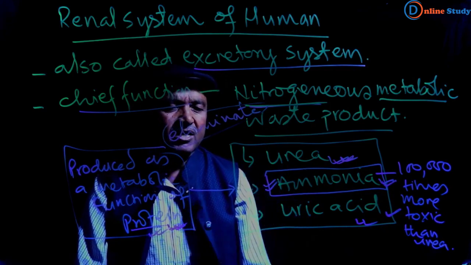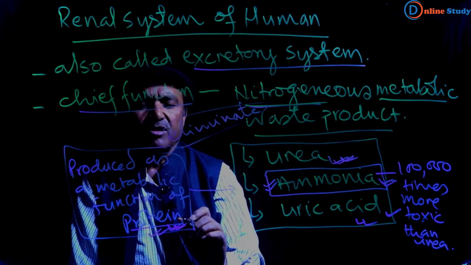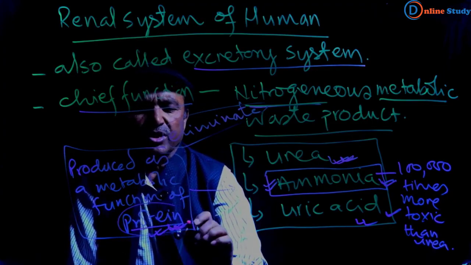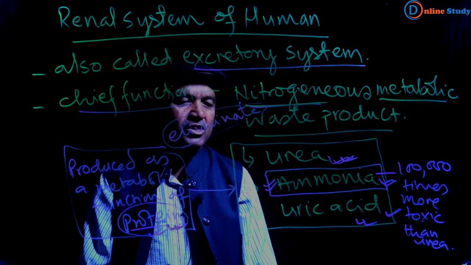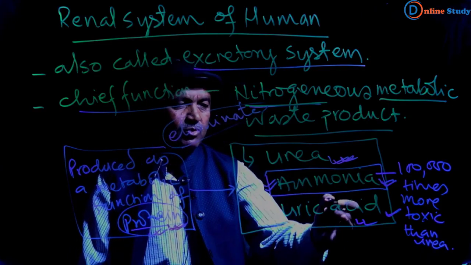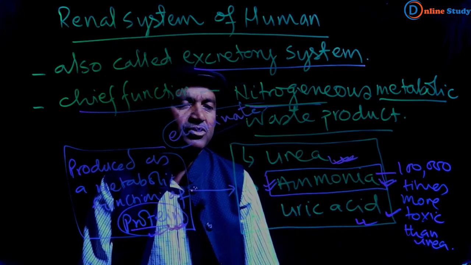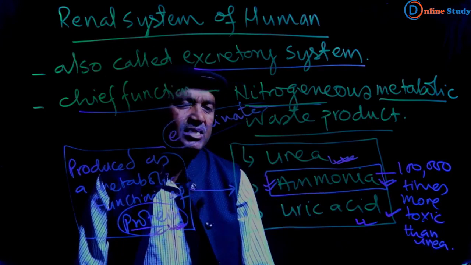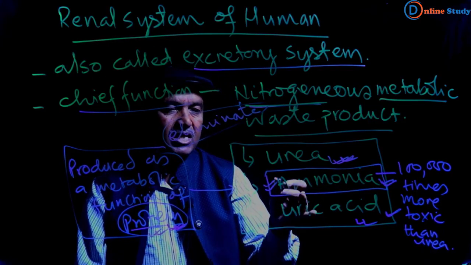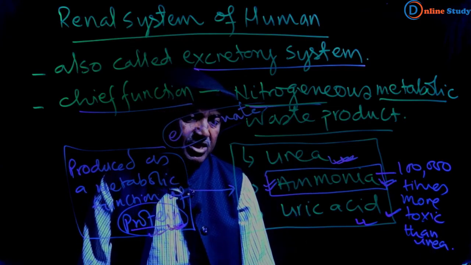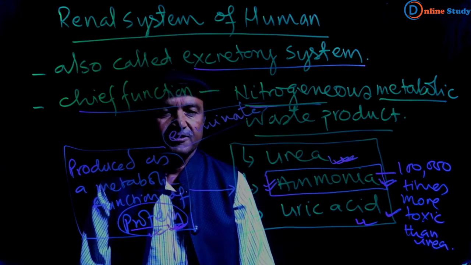These three are produced as catabolic or metabolic activities of protein. Among these three, ammonia is most toxic, 100,000 times more toxic than urea. Urea is less toxic, and uric acid is least toxic.